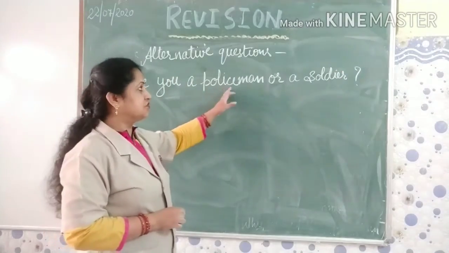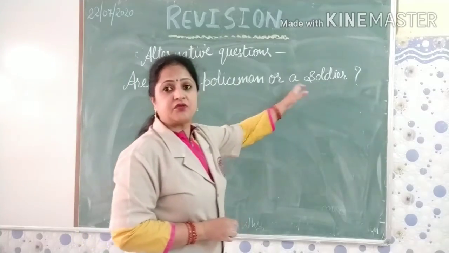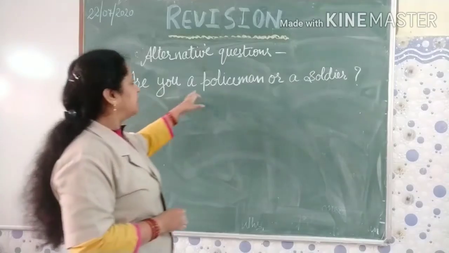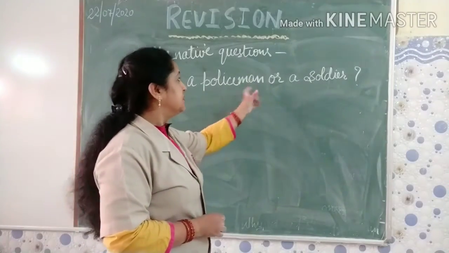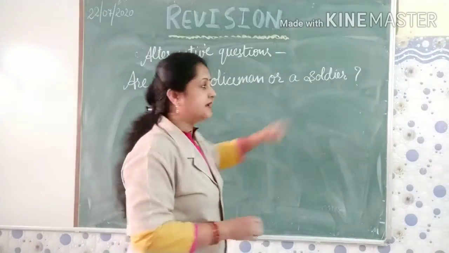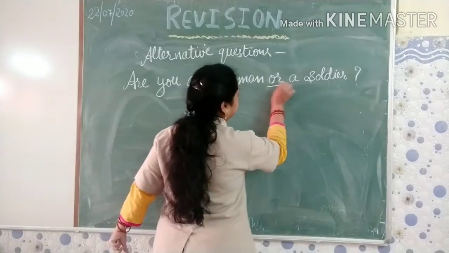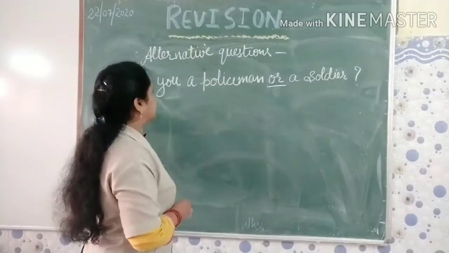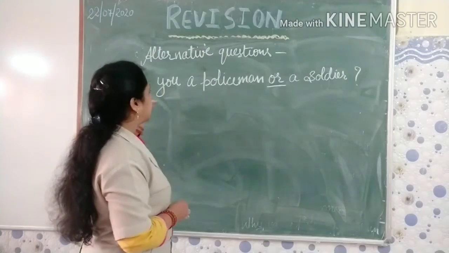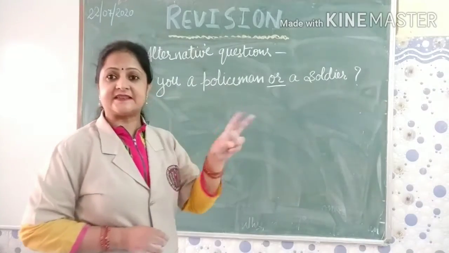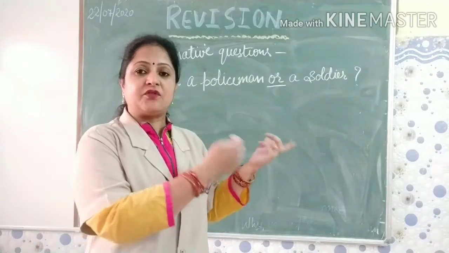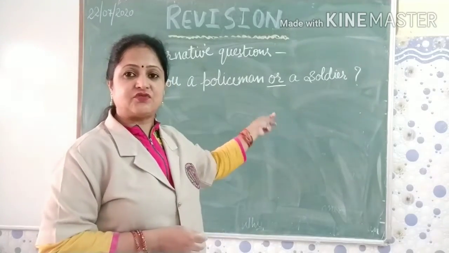So we have to choose one out of these two choices. The choices are connected here with this or. Okay. So this is alternative type question. Choice is given between two, and here our answer will be one of these given choices.